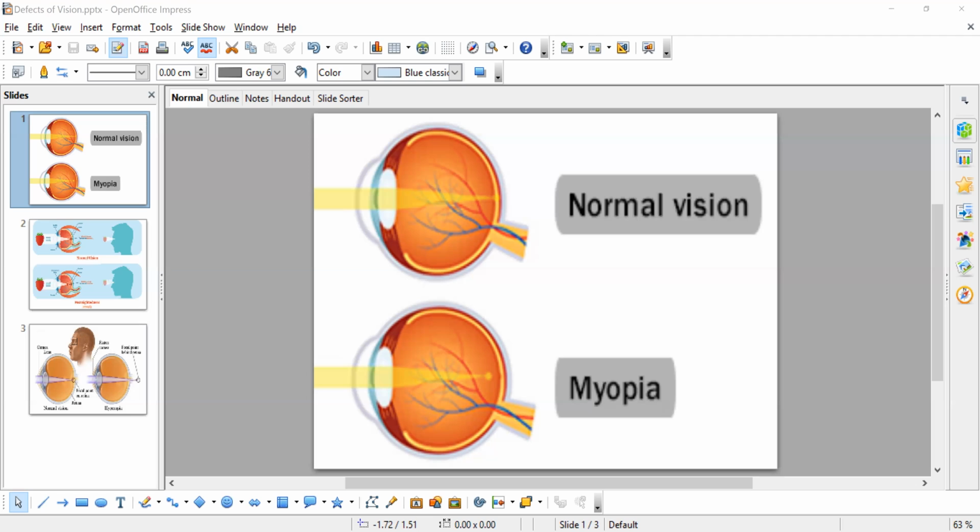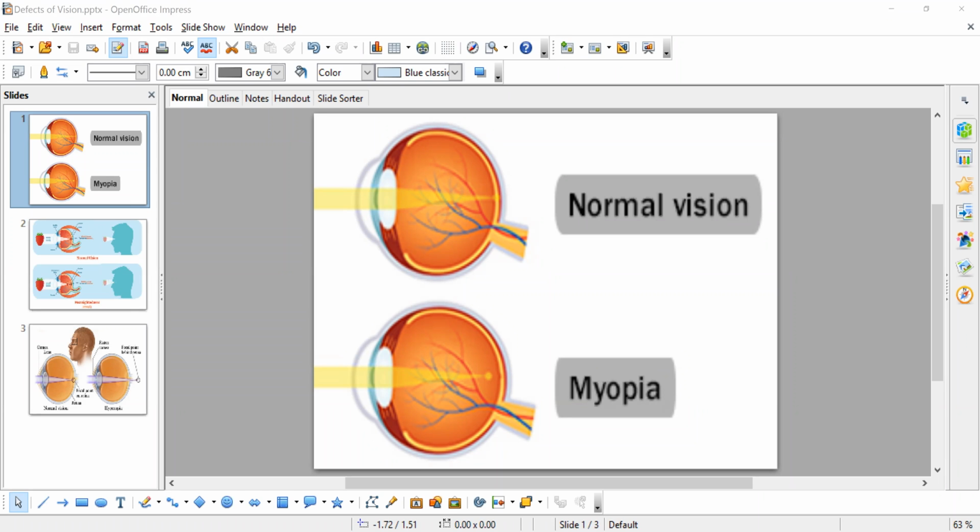But in myopia, what will happen? The image will be formed in front of the retina. For a normal person, the image is formed on the retina. If the image is formed in front of the retina, it is called myopia.